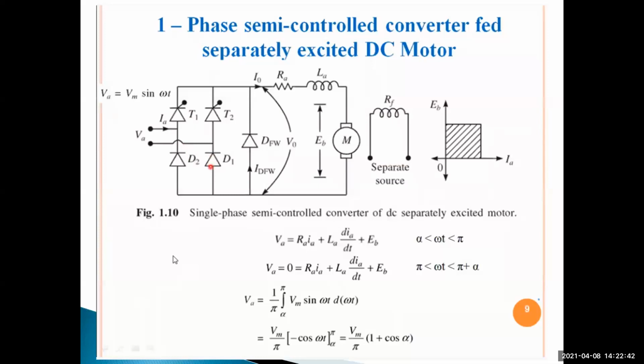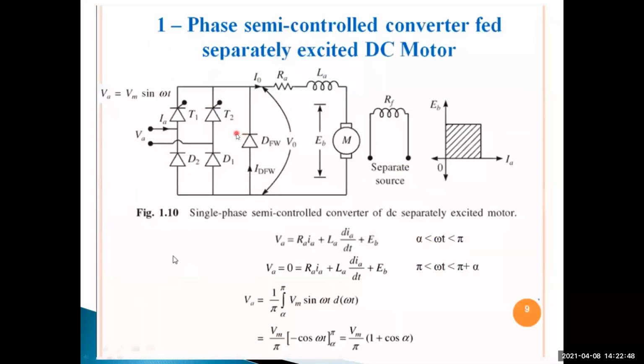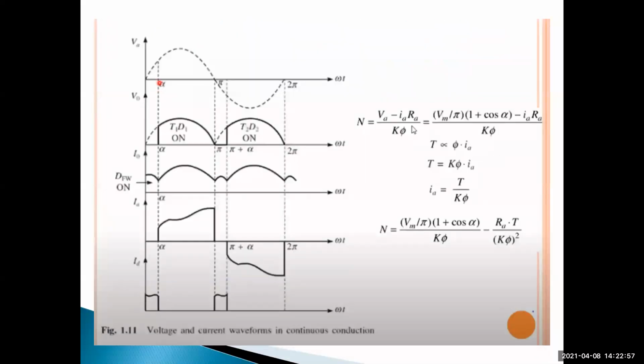During the positive half cycle, 0 to pi, SCR T1 and diode D1 are forward biased. Let us assume that at omega t equals alpha, SCR T1 is triggered.